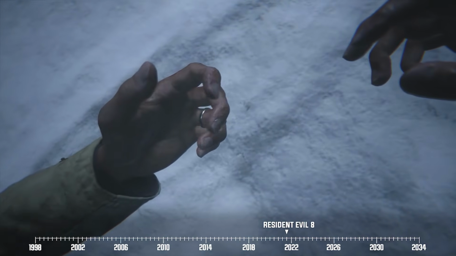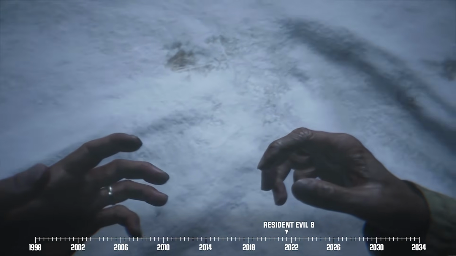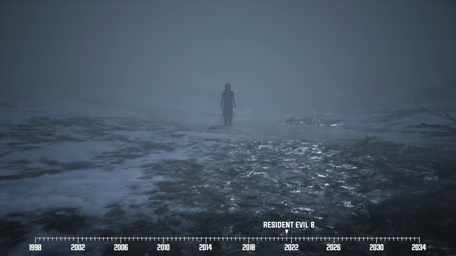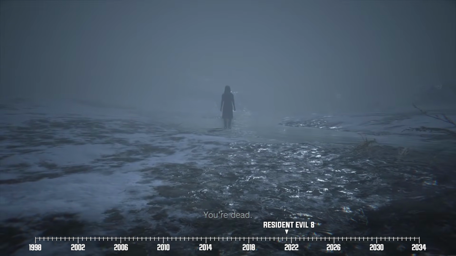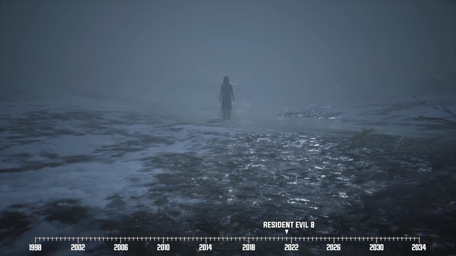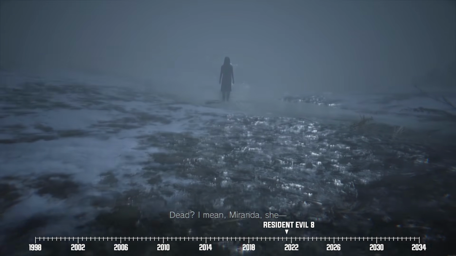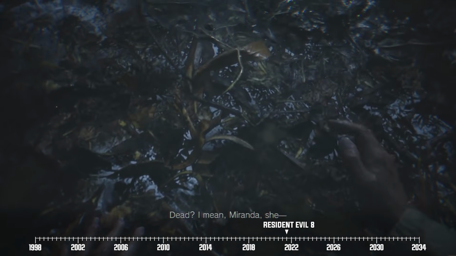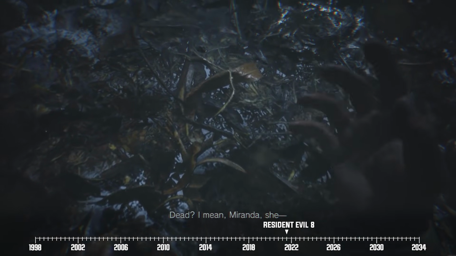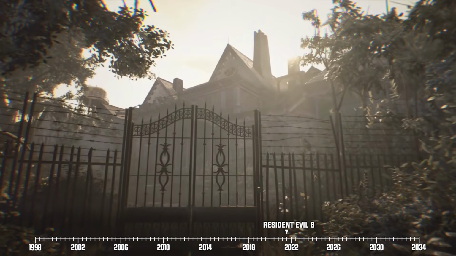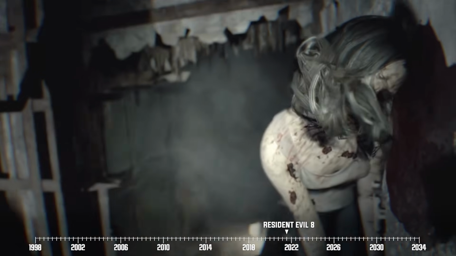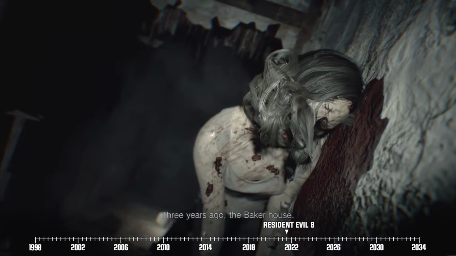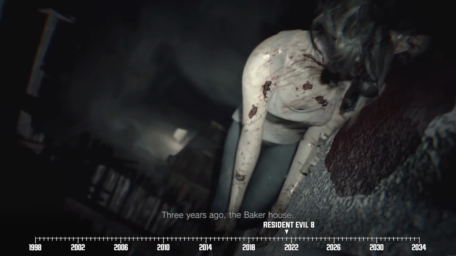The story shifts its focus back to Ethan, where he awakens in a strange frozen land. Evelyn suddenly appears and starts telling Ethan about the origins of his strange powers. So, do you remember how each time Ethan's fingers or hands get cut off, someone just magically stitches them back together? Well, it turns out that's not just a game mechanic, because as Evelyn tells him, Ethan has already been dead since he got into a tussle with Mia and Jack back in Louisiana during the early parts of Resident Evil 7.